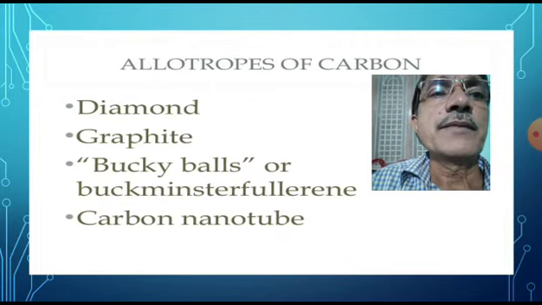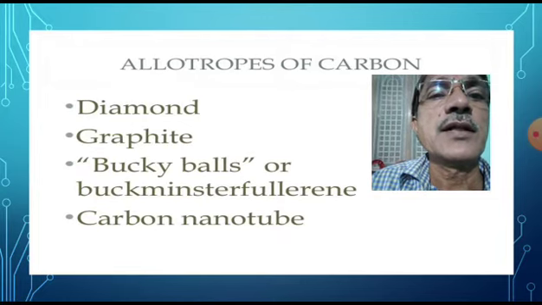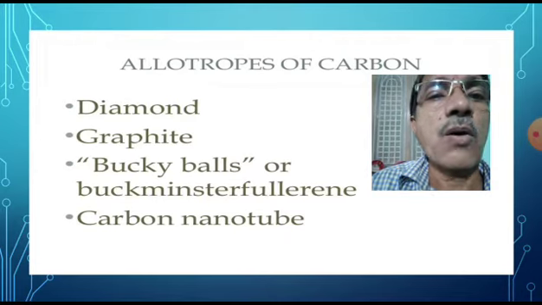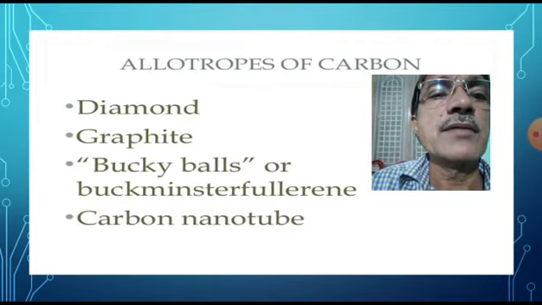Here in this slide, totally 4 examples are given for crystalline allotropes. All the 4 are crystalline allotropes. They are diamond, graphite, buckyballs or Buckminster fullerene, and carbon nanotube.